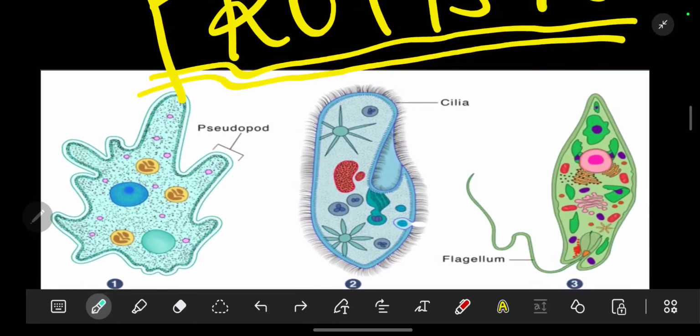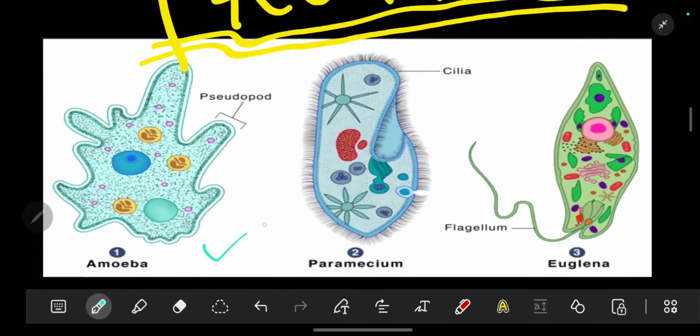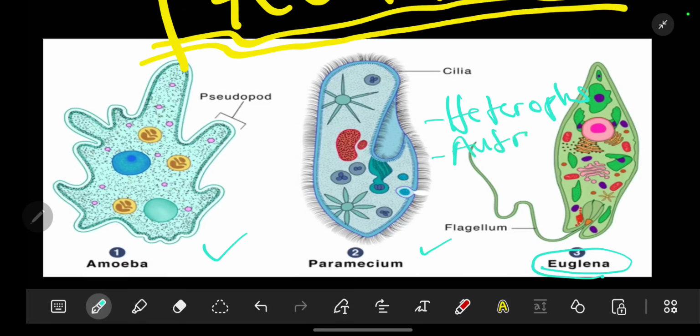It can also be animal-like. When we look at the Amoeba, Paramecium, Euglena can be a mixotroph, meaning to say it feeds heterotrophically, meaning from other organisms, or it can be an autotroph, meaning to say it can produce its own food. So let's dig deeper on the protists.